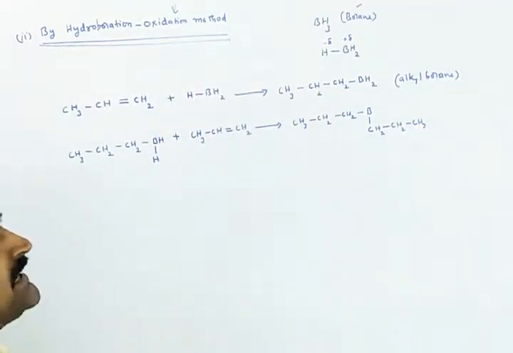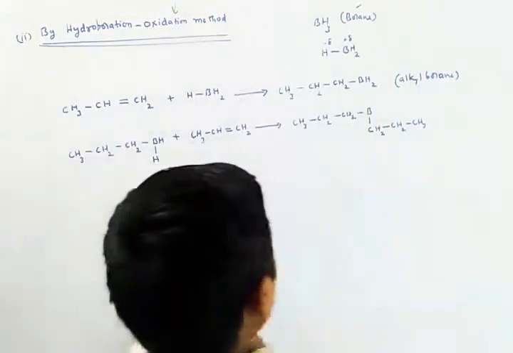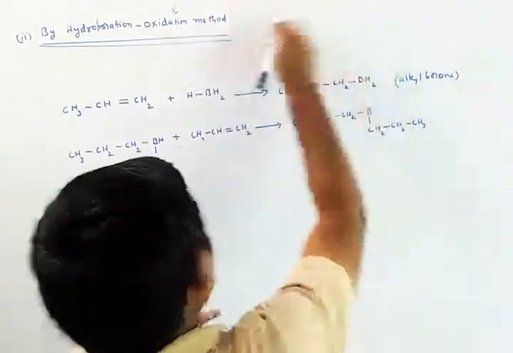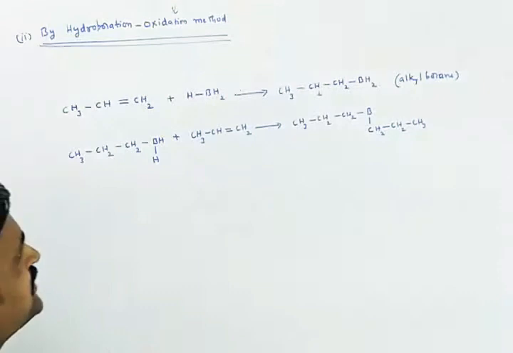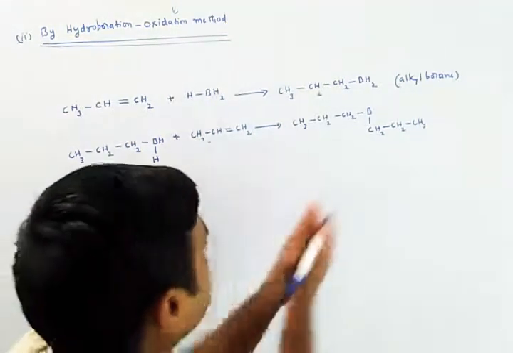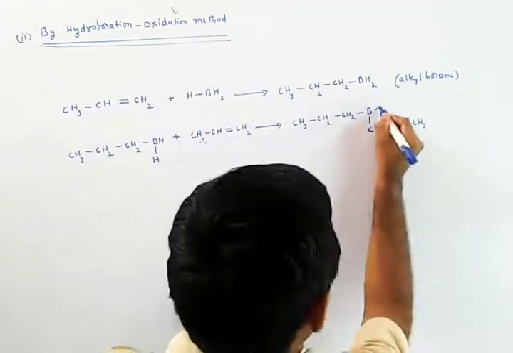Now hope you understand. Without all these assumptions also you can tell that a borane can be added on to an unsaturation. Unsaturation will become saturation, and here we have one hydrogen.